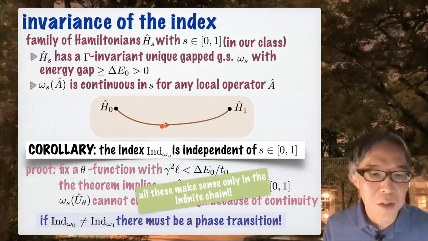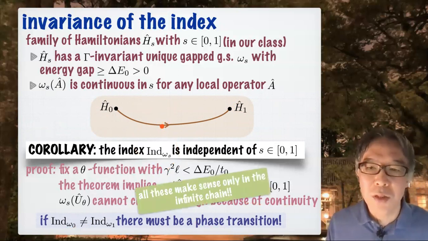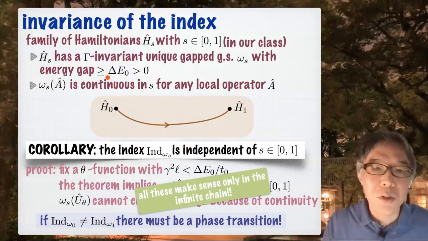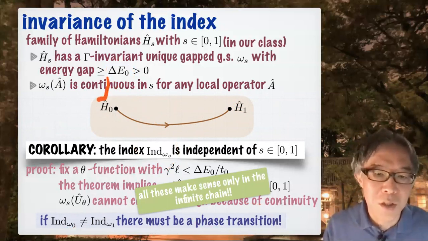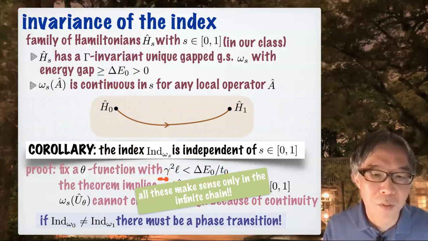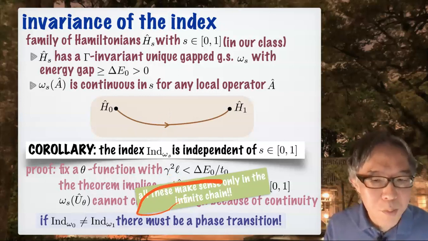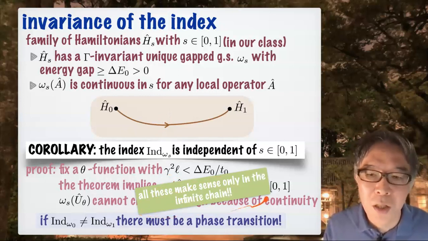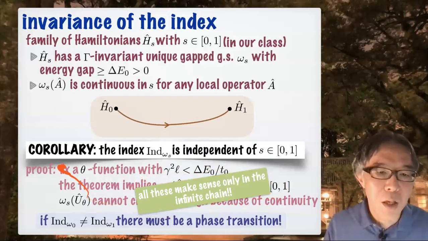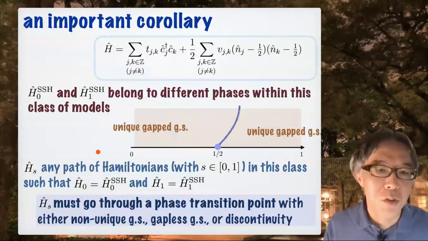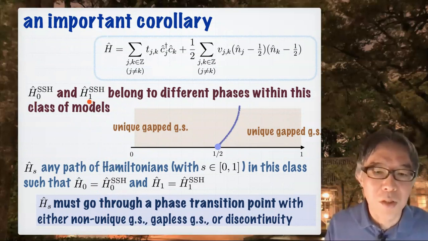I remark that all this argument makes sense only in the infinite chain. Okay, because for example, this delta E_0 can be as small as you want. Then you have to be in a large chain. And in order to satisfy this, you have to take very small gamma, which requires very, very large L. Okay, so everything must be in the infinite chain. Actually, this is the only place where I must be in the infinite chain. Okay, and anyway, we have this corollary. So this is a slide that I have already shown you, but from this, we get this conclusion that H_0 SSH and H_1 SSH belong to different phases within this class.